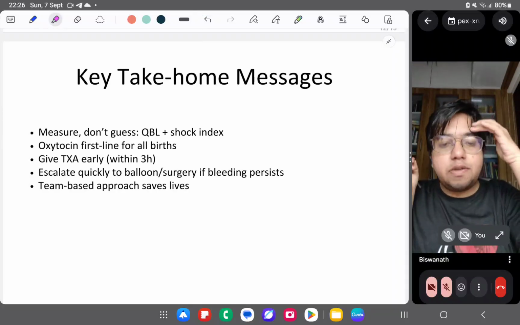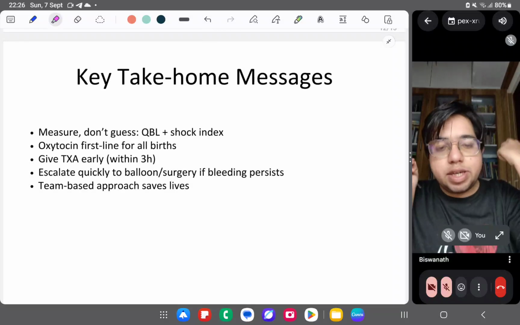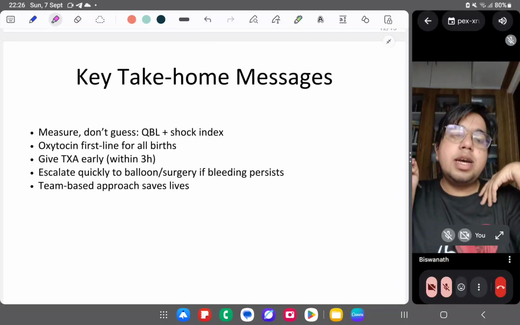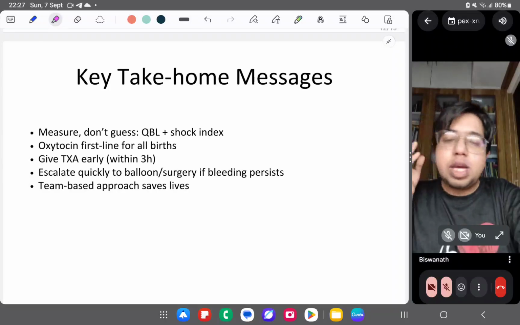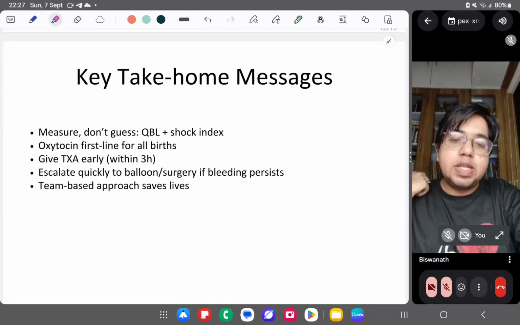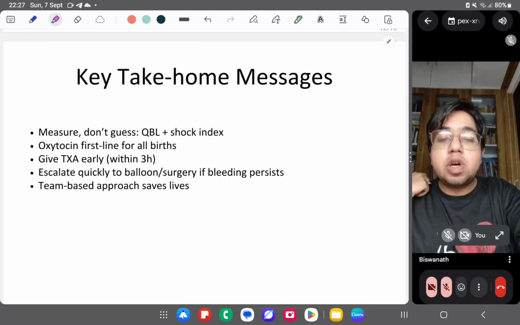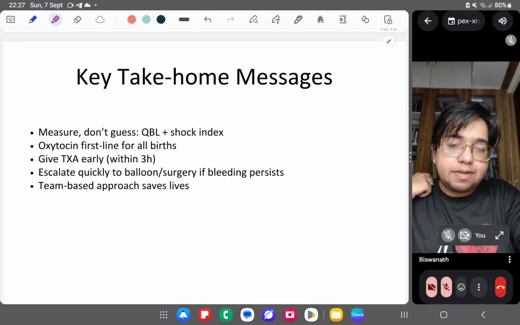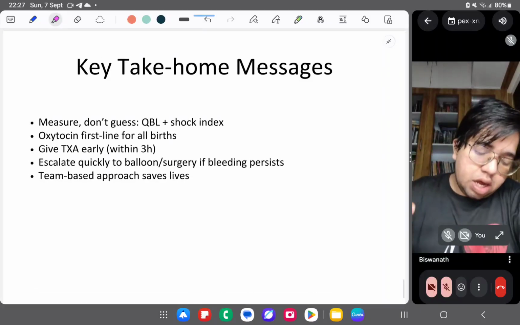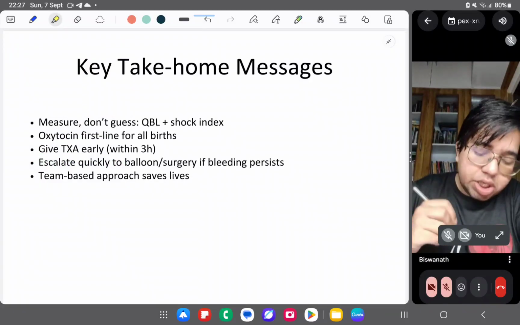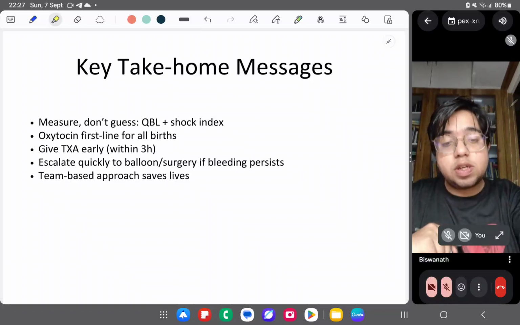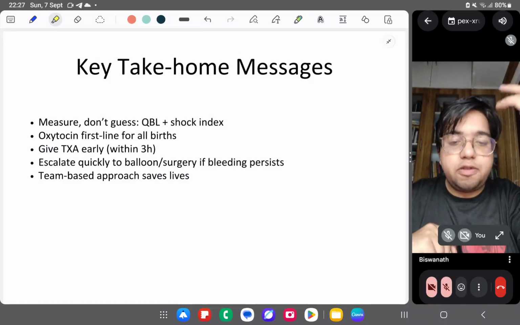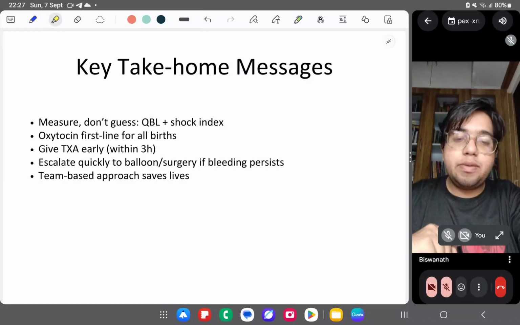to WHO is 500, in cesarean section 1000, in hysterectomy 1500, and in case of ACOG, it is 1000. We saw the 4 T's. Then we saw the risk factors: diabetes mellitus, coagulopathies, anything. After the risk factors, we saw the management of atonic PPH, and the drug of choice is oxytocin, oxytocin 20 international units.